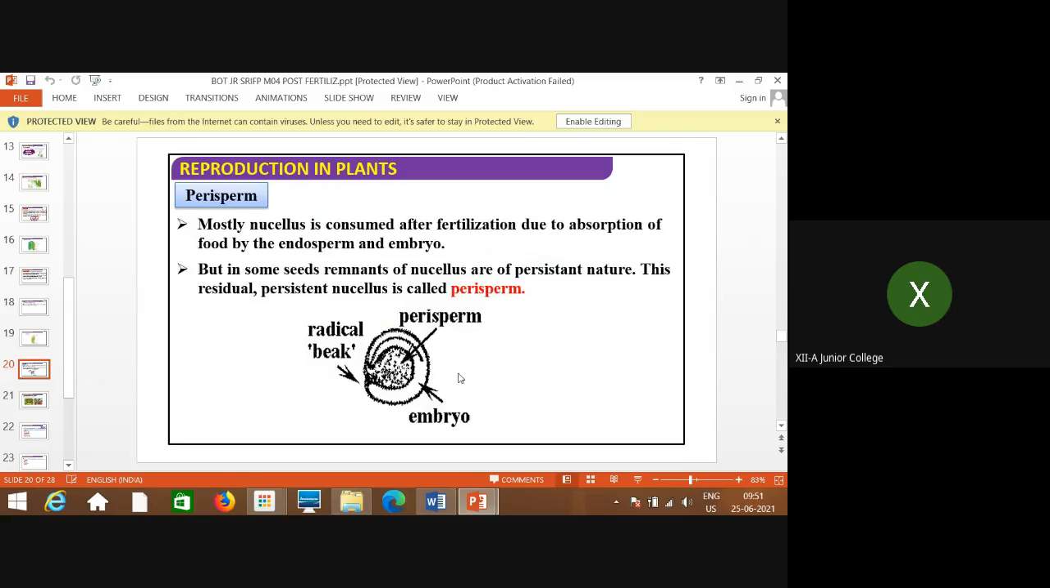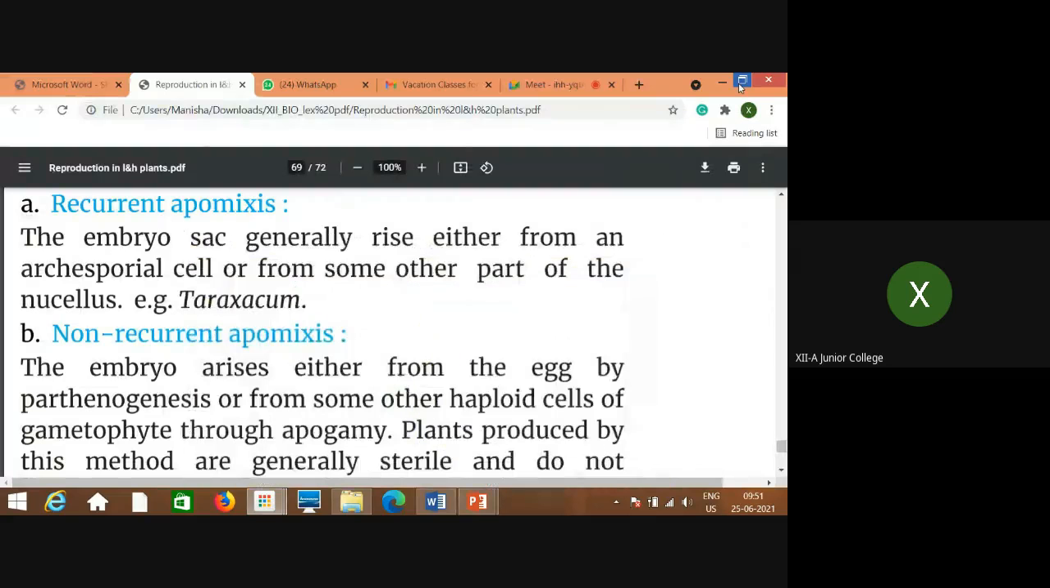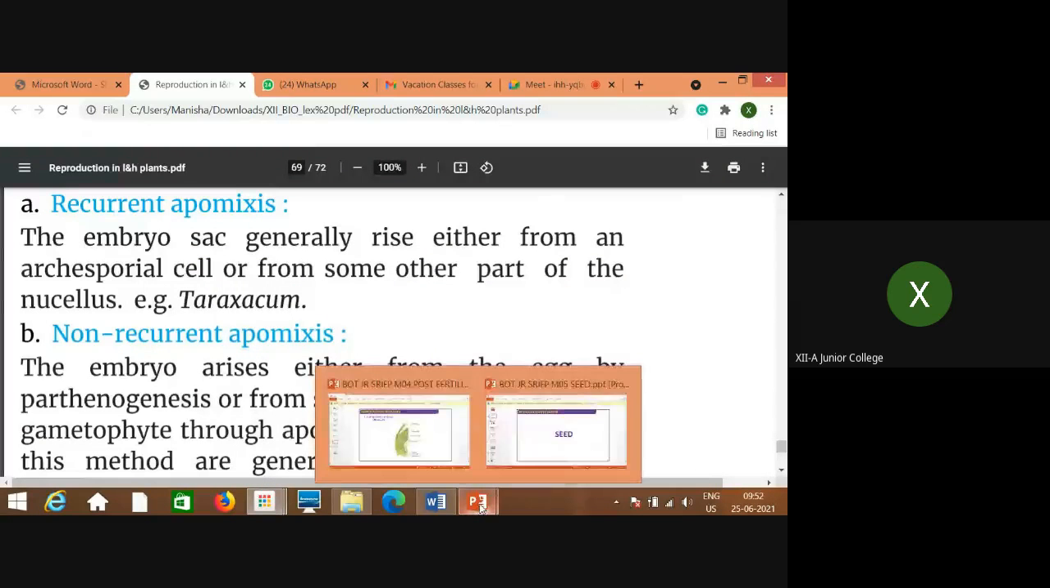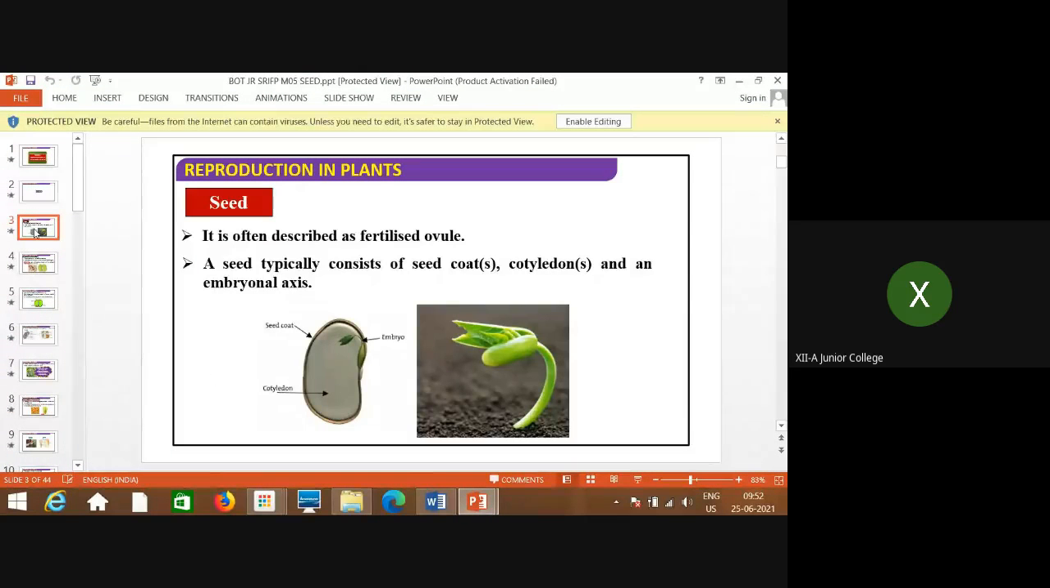Next part is not there now for you, that is the end of this chapter. We have covered almost everything. I will show you few pictures of the seeds also. Now see seed, how it looks. Fertilized ovule. See, when you take the longitudinal section, how it is seen. This is the embryo, this is the cotyledon, and this is the seed coat, isn't it? This embryo is getting converted into the new plant.